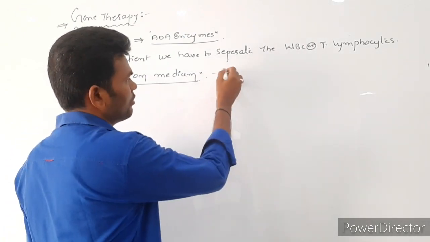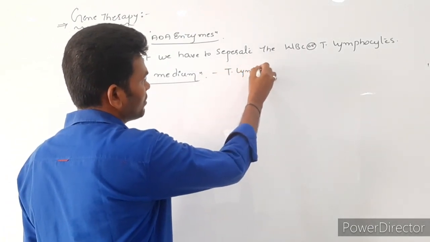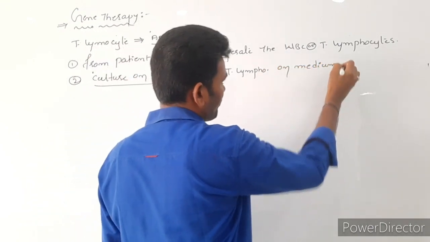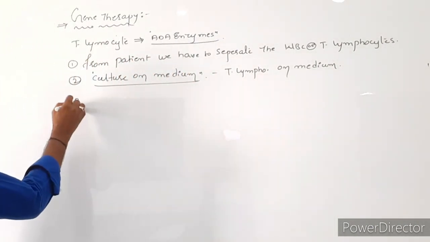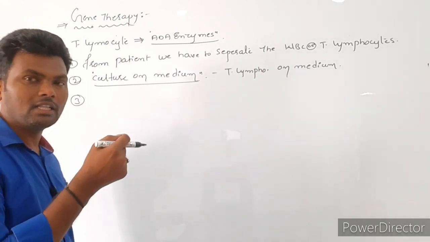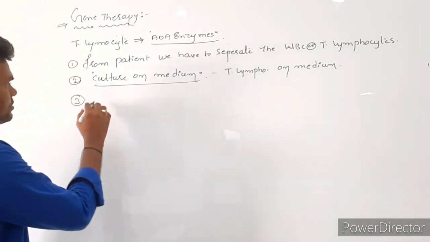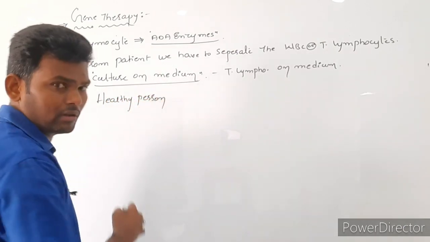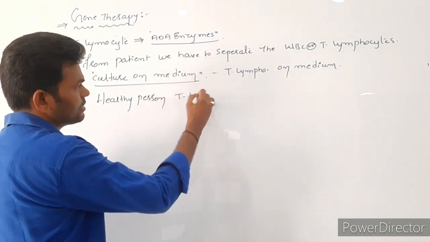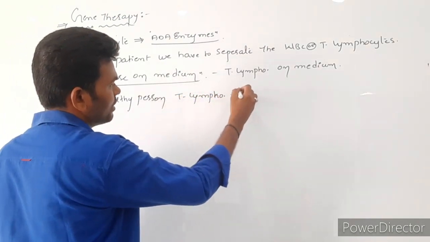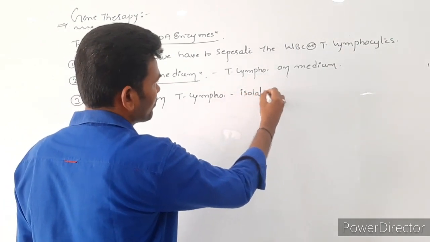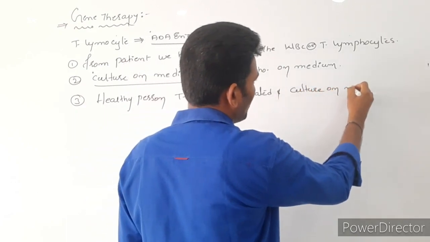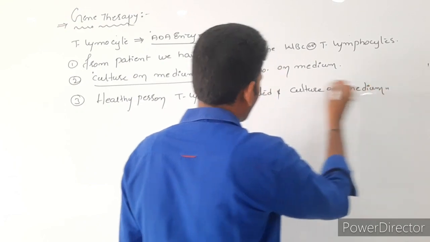Now a number of T lymphocyte cells are formed on the medium. Next, we have to isolate the healthy T lymphocyte cells. So from a healthy person, T lymphocyte cells are isolated and cultured on medium. Finish.